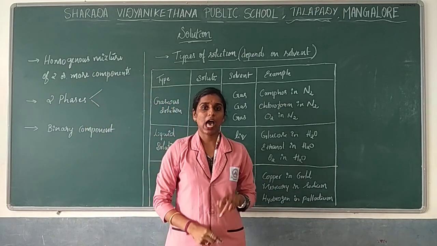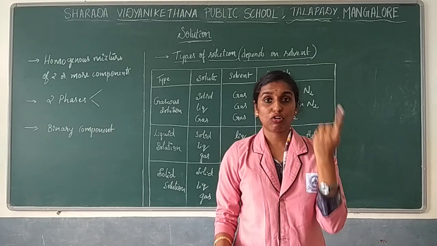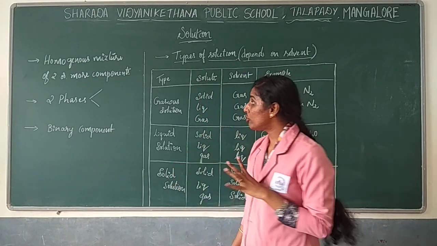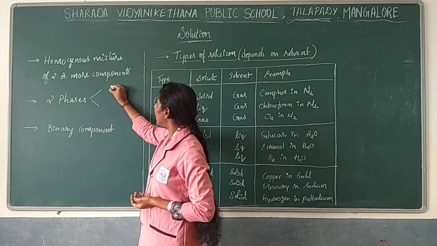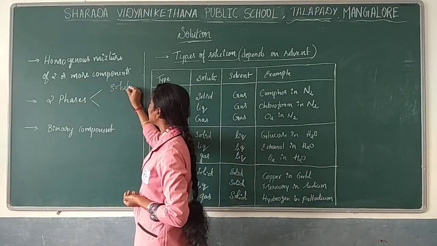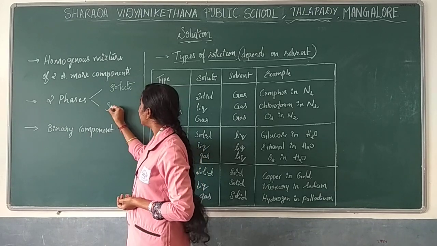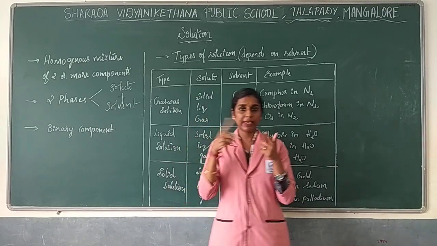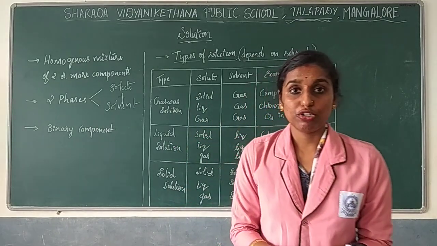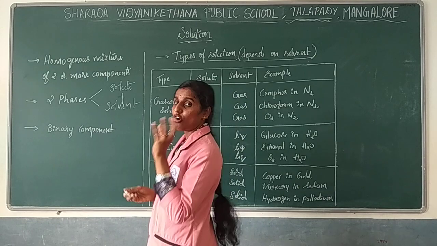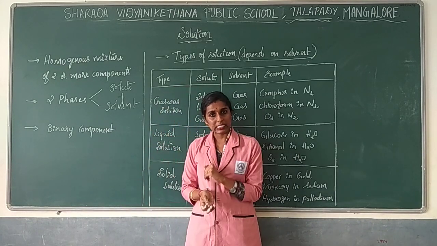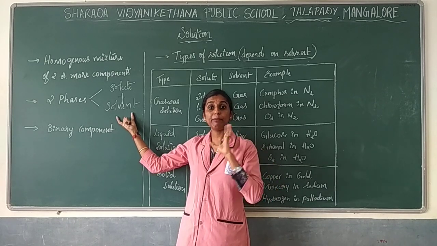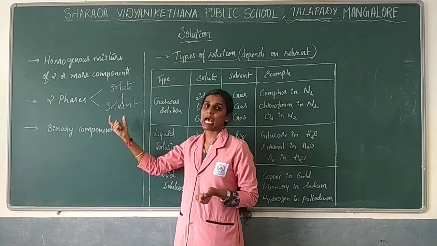Now, it will have two phases. As we have seen in colloidal solution, two phases: dispersed phase and dispersion medium. Here also it has two phases. One will be considered as solute, another will be considered as solvent. When the solute and solvent are mixed together, you will get a solution. Solute is where the concentration of the particle will be less in nature. Solvent, if we consider, the concentration of the particle will be more in nature. So that will be considered as solvent.